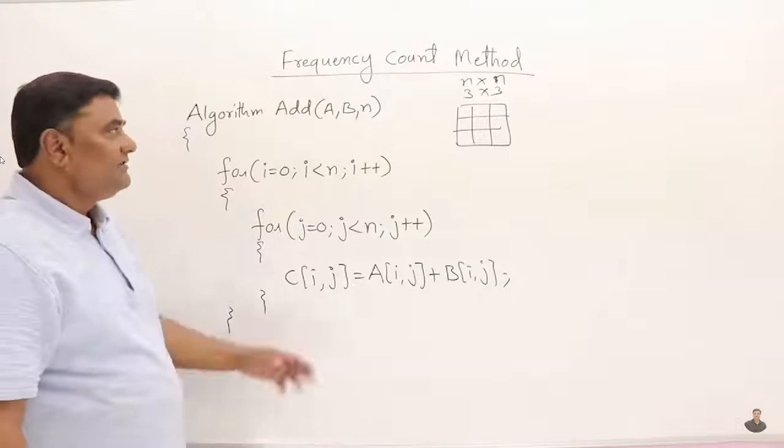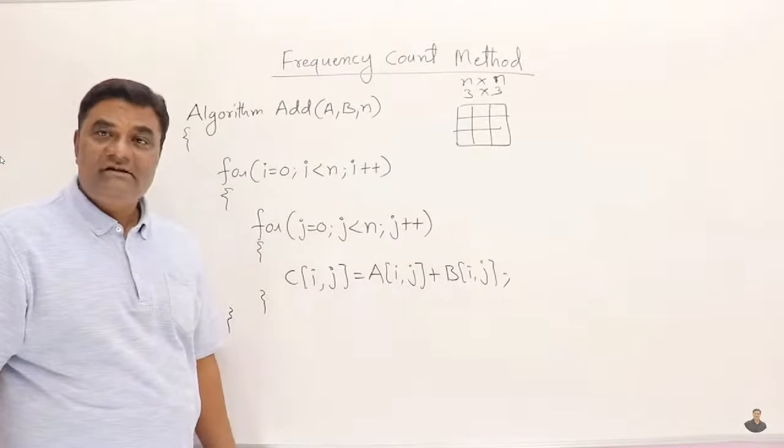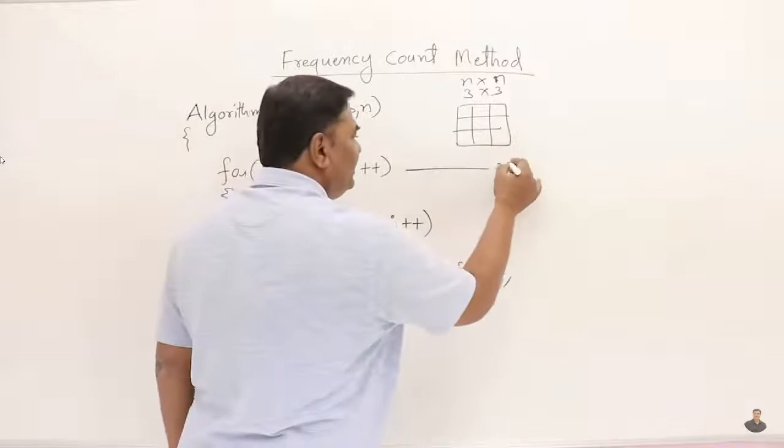Dimensions are 3 by 3, assume that. So n by n, they are n by n. Now here I have an algorithm for finding the sum of two matrices. Let us find out the time complexity for this one. The for loop, we already know, will take n plus 1 time.